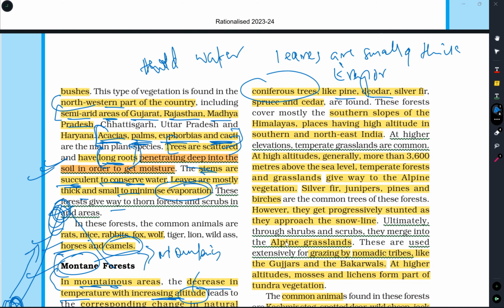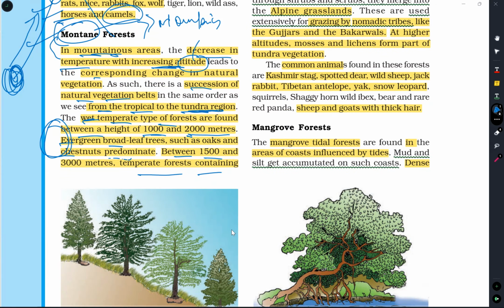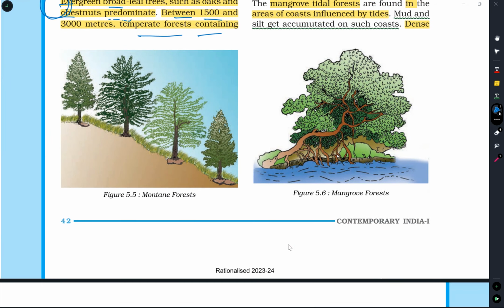These are the different kinds of plants we find as we go up from the hills. In this region, we find evergreen or tropical type of forest, whereas as we go up over the mountain, we find these types of conifers, cedar plants, temperate types of plants between 1500 to 3000 meters.